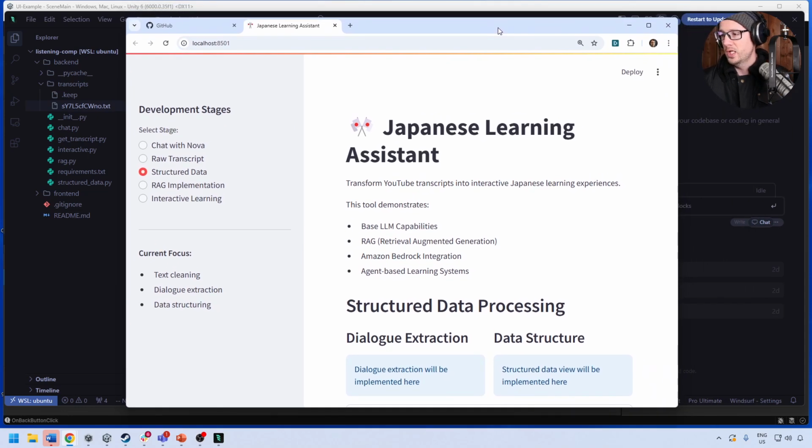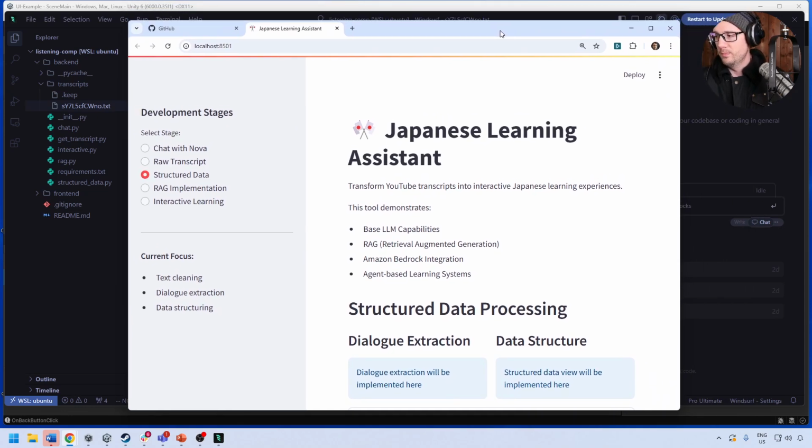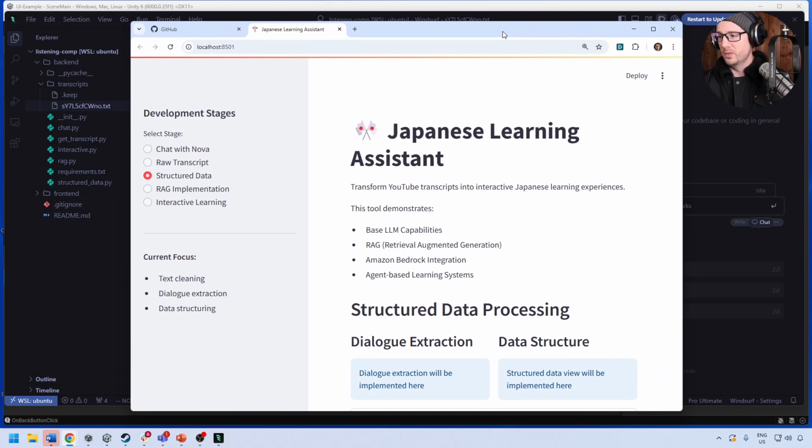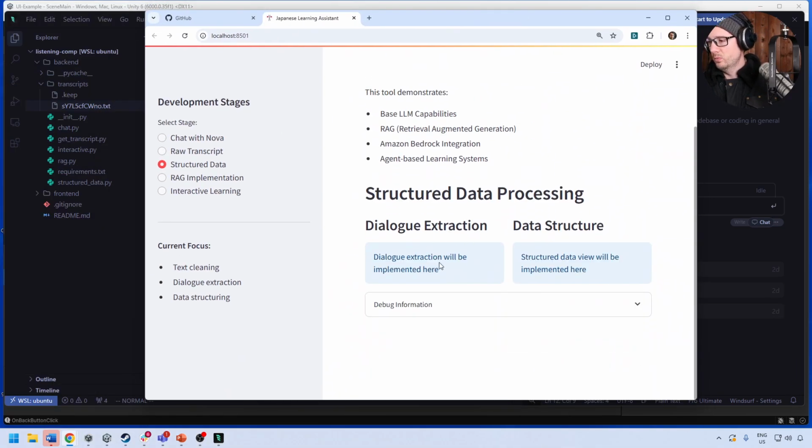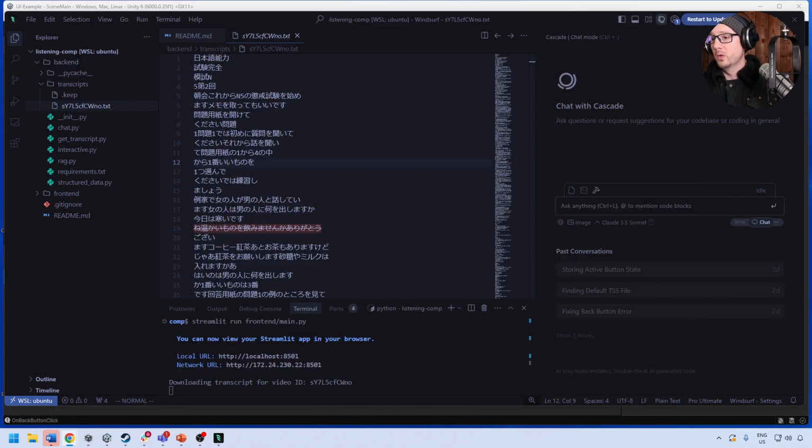So it says, transform YouTube transcripts into interactive Japanese learning experiences. This tool demonstrates base LM capabilities, RAG, stuff like that. So the structured data processing, dialogue extraction will be implemented here. Structured data view will be implemented here. So we have this and this, dialogue extraction, data structure. So I'm going to go over to here and just get an idea of what we're looking for.